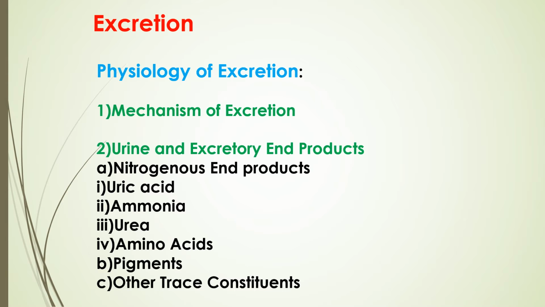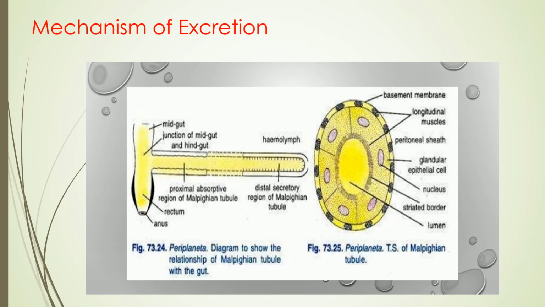But uric acid is mostly formed by metabolism of purines and pyrimidines, meaning nitrogen bases, in the presence of xanthine oxidase. Now here, in the hemolymph of insects, there is uric acid. Now this is actually the Malpighian tubule. This structure is the Malpighian tubule, and this is the midgut. This is the hindgut. Now this is the TS of Malpighian tubules.